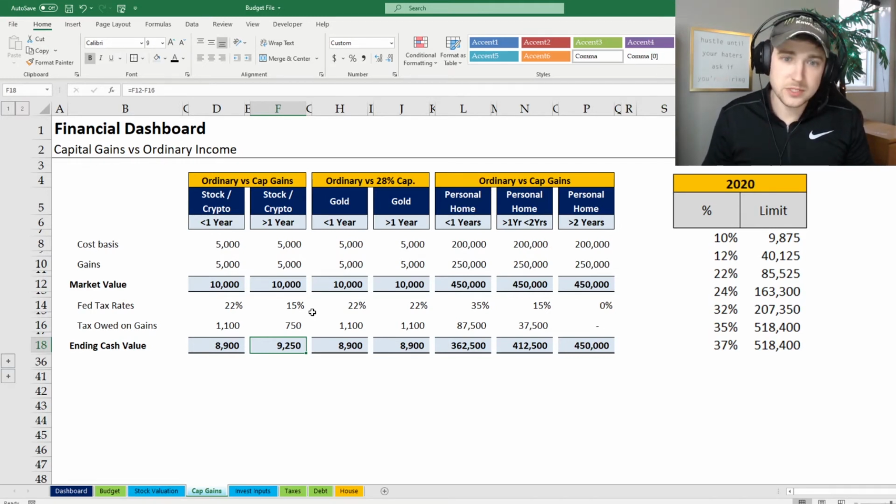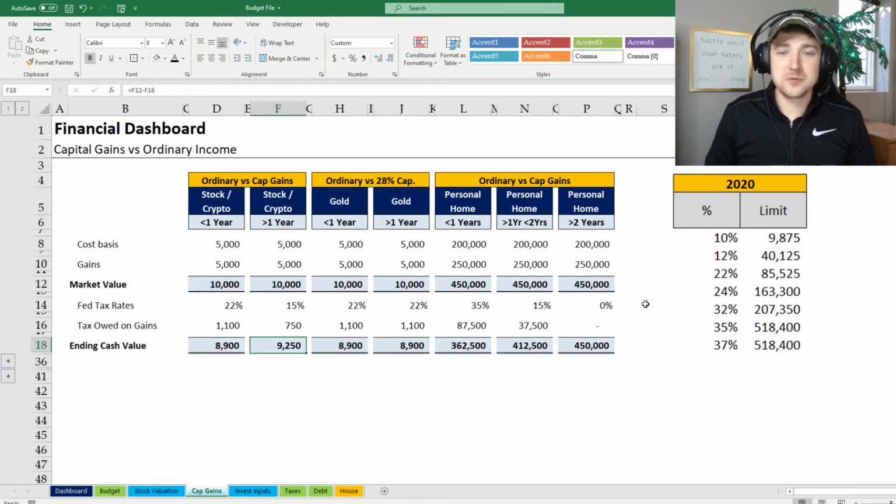All right, second asset class, which is considered more of a collectible type of asset class: gold, silver, those type of items. The only thing that's unique here is that you only gain benefits if you're above the 28% tax bracket, because collectibles are actually taxed at ordinary income, capped at 28%. So unless your taxable income is above $163,000, you're going to pay the same rate no matter what. So don't worry about a year versus less than a year on gold.